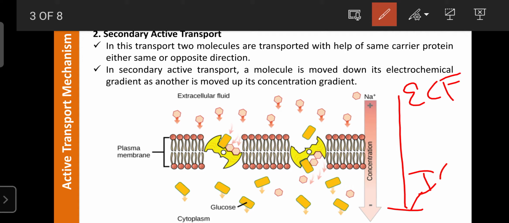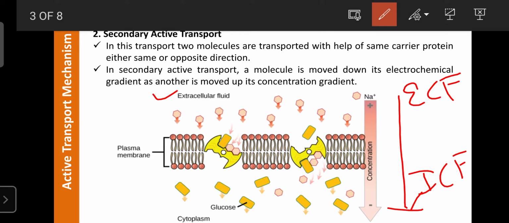intracellular fluid. Already you know the sodium is always at high concentration in the extracellular fluid and low concentration in the intracellular fluid, or in the cytoplasm. So during the stimuli, or when the cell wants to start to work, certain environmental conditions change, where the sodium can be moved from the positive environment to the negative environment with the help of sodium channels, or sodium leak channels, or many other channels. Those are responsible for the movement of sodium from extracellular fluid into intracellular fluid.